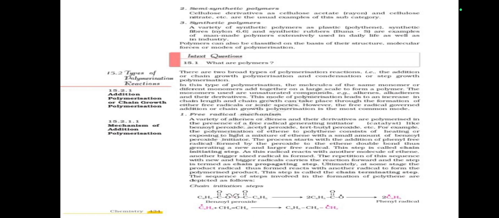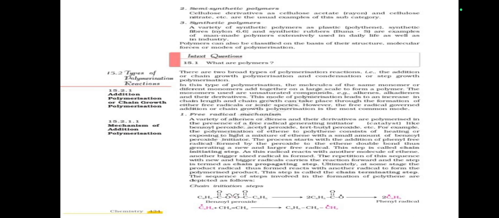Types of polymerization reaction. There are two broad types of polymerization reaction, that is, addition or chain growth polymerization and condensation or step growth polymerization. Addition polymerization or chain growth polymerization. In this type of polymerization, the molecules of the same monomer or different monomers add together on a large scale to form a polymer.